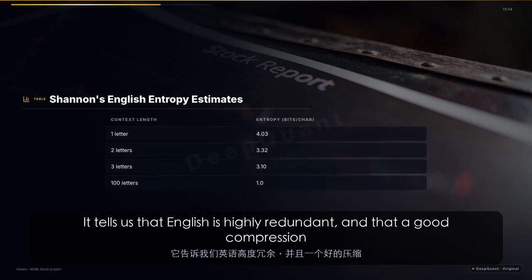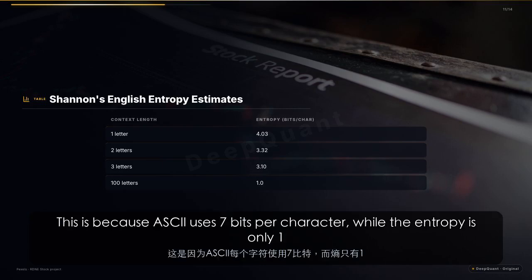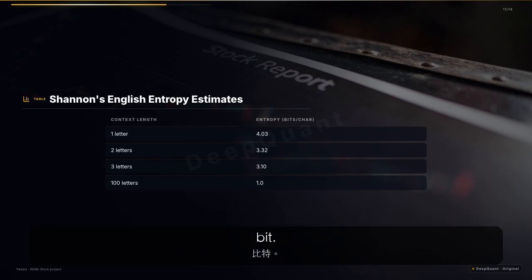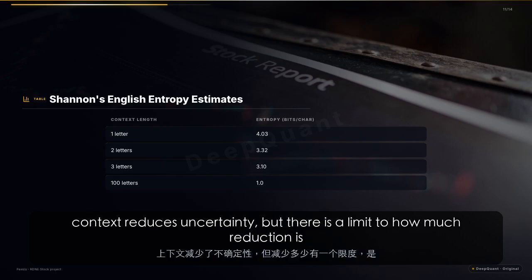It tells us that English is highly redundant, and that a good compression algorithm can achieve a compression ratio of about 4 to 1 compared to ASCII encoding. This is because ASCII uses 7 bits per character, while the entropy is only 1 bit. The table illustrates the trade-off between context and predictability. More context reduces uncertainty, but there is a limit to how much reduction is possible.